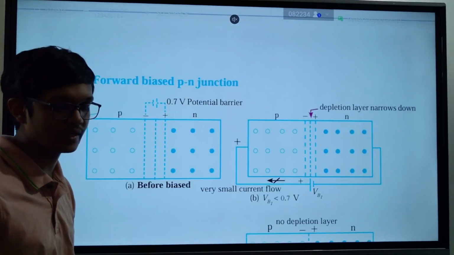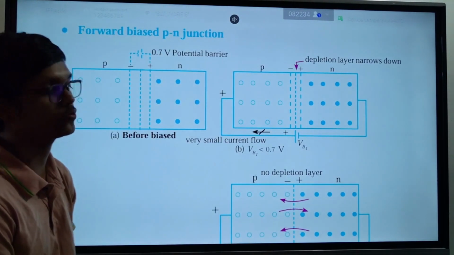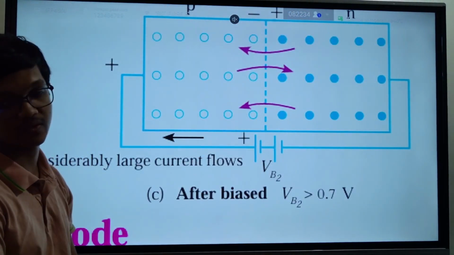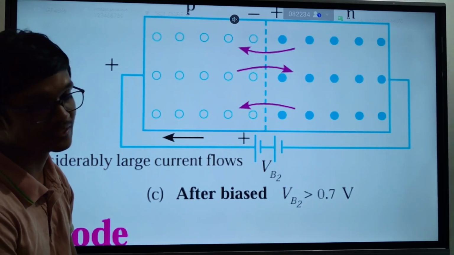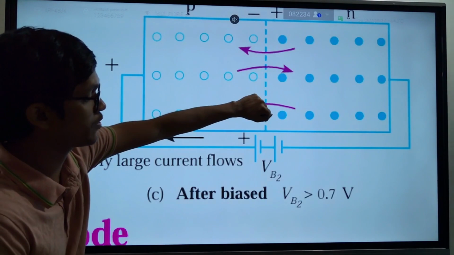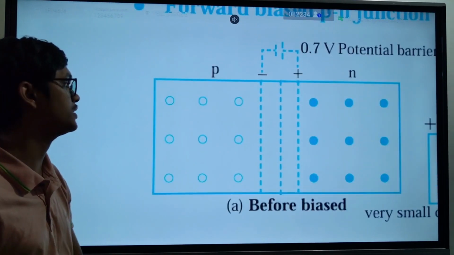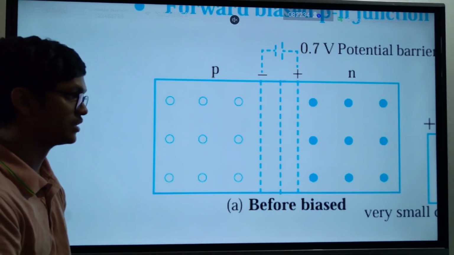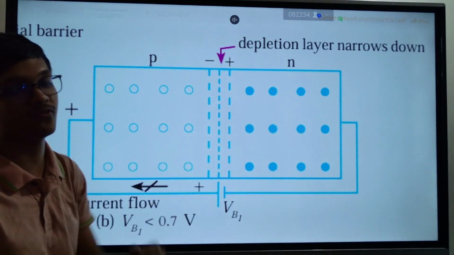So if you need to send any current through this one, you have to shrink the depletion region. To shrink the depletion region, you should at least provide 0.7 volts. Clear? Something larger than 0.7 volts, then current can flow. So there's a potential barrier in between. If you give an external potential which is larger than this potential barrier, and if you connect it in the right direction like this, you can make sure that current will flow through the circuit.